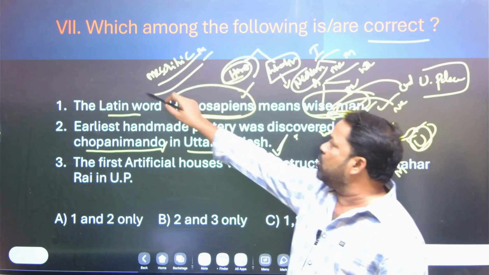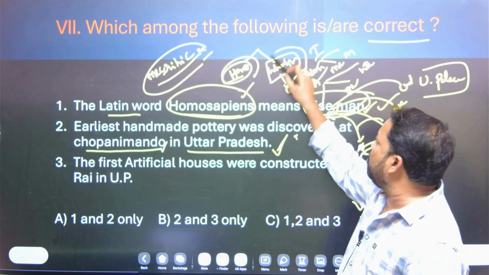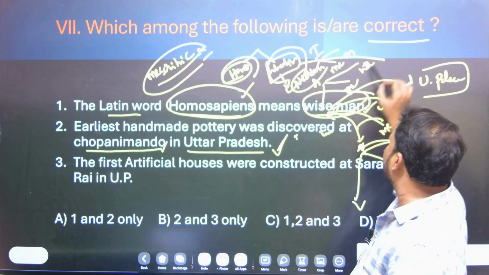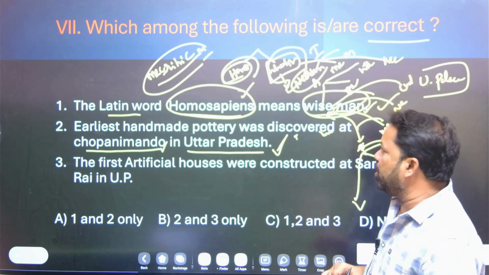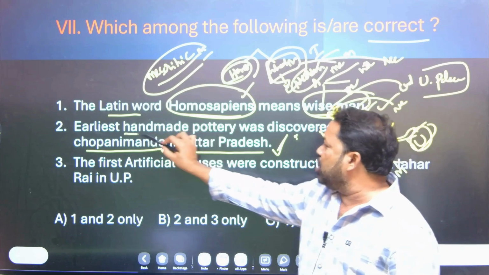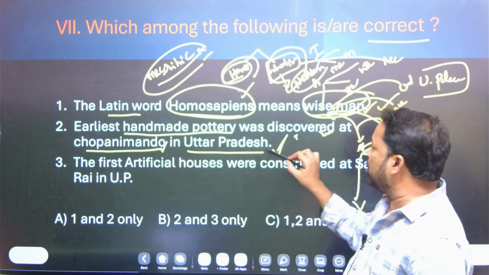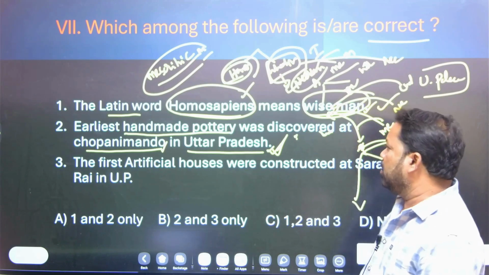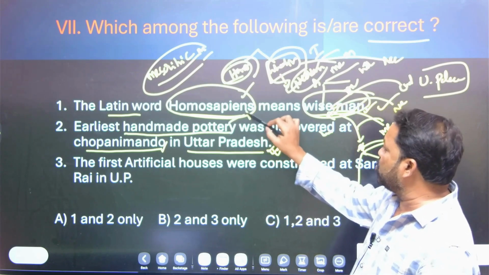Wheel-made pottery was made by Neolithic man. In the time of the Mesolithic period, there was no wheel-made pottery. The wheel was discovered after the Mesolithic period, that is called the Neolithic period. But anyway, here the question is about handmade pottery. That is the right statement. Chopani Mando, the place in Uttar Pradesh, and this credit goes to Mesolithic man.